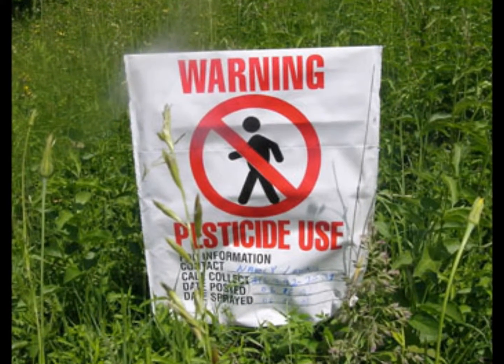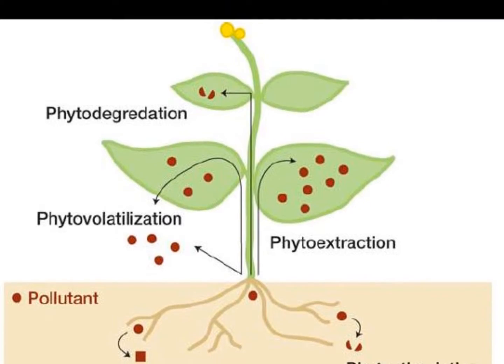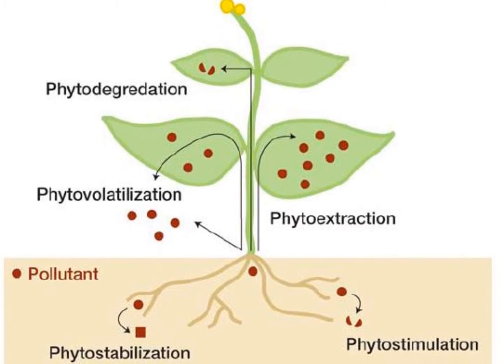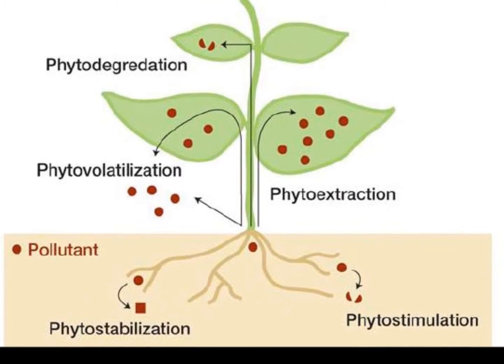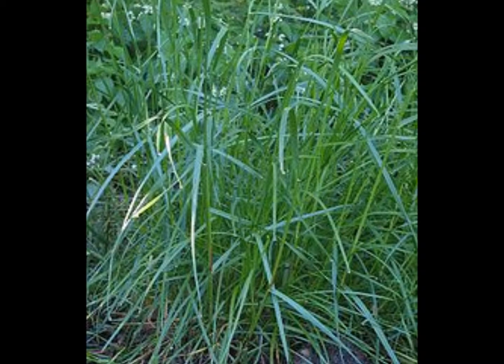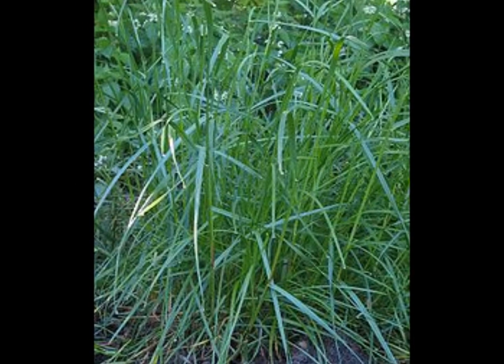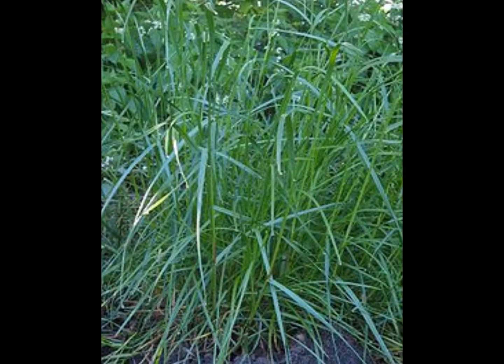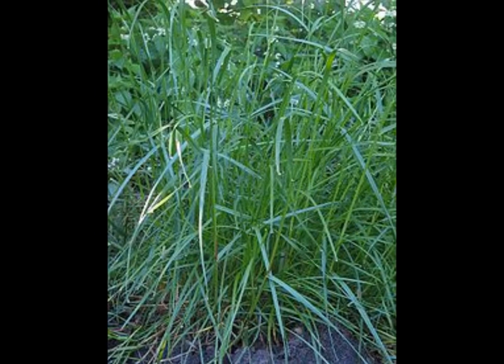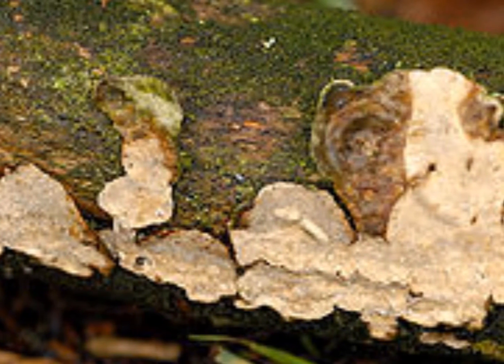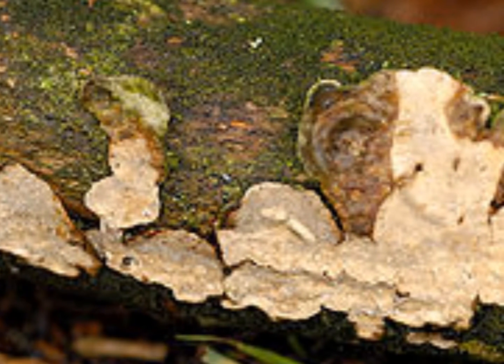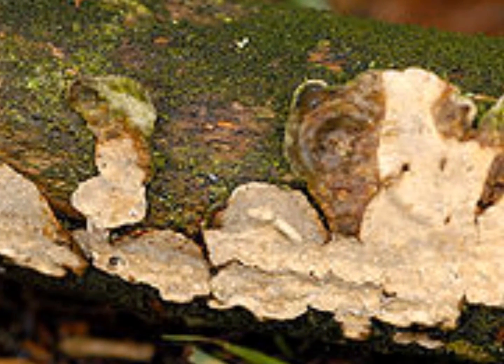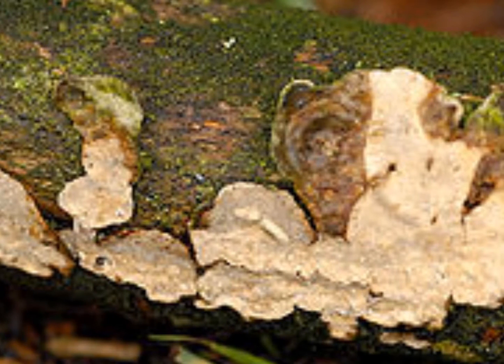If there are traces of chloridane in the soil, two techniques are used. The first is phytoremediation, which is the use of plants to uptake the pesticide and remove it from the soil. Kentucky bluegrass and perennial ryegrass were found to be minimally affected by chloridane and were both found to take it up in the roots and shoots. The other is microremediation, which uses fungi to degrade contaminants. The fungi Phanerochaete chrysosporium has been found to reduce concentrations by 21% in water in 30 days and in soil in 60 days.